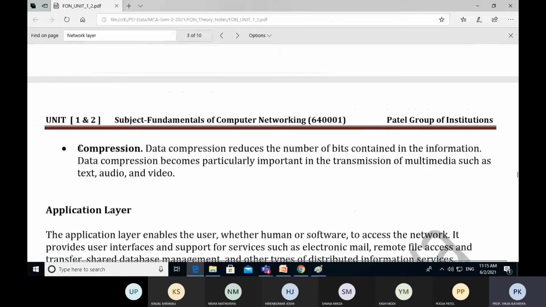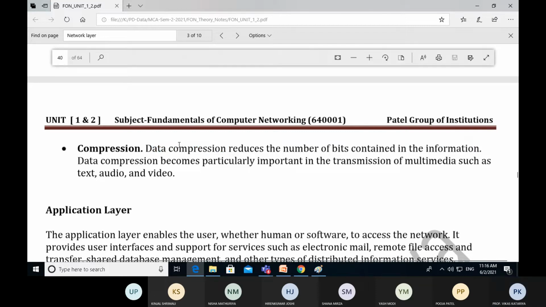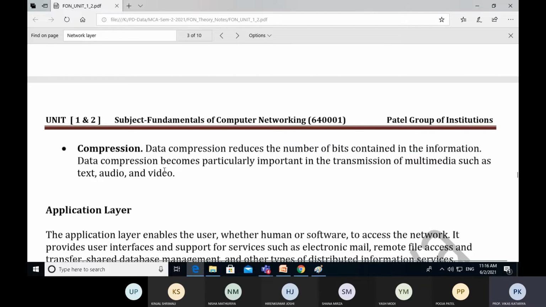Now, third is compression. Data compression reduces the number of bits contained in the information.